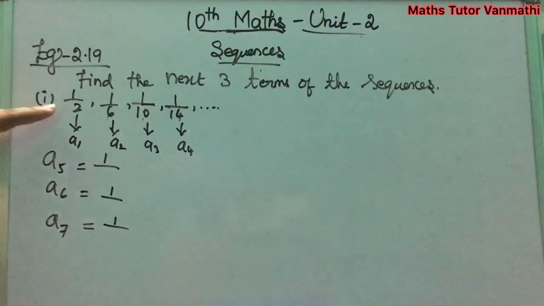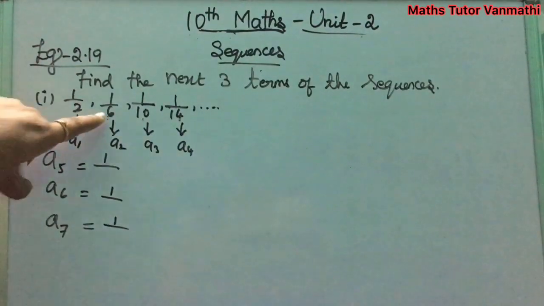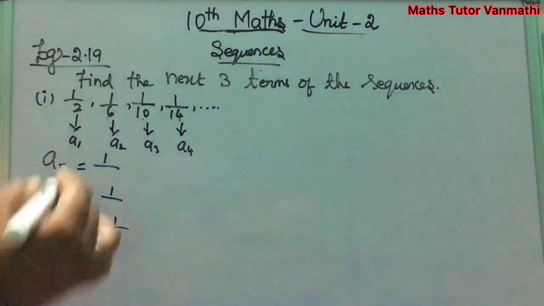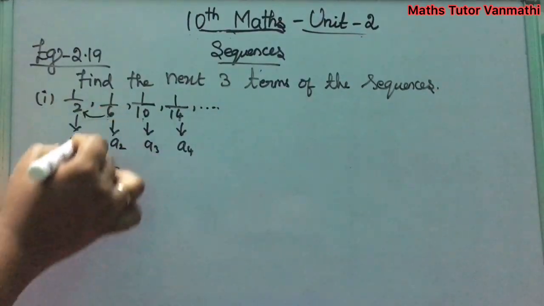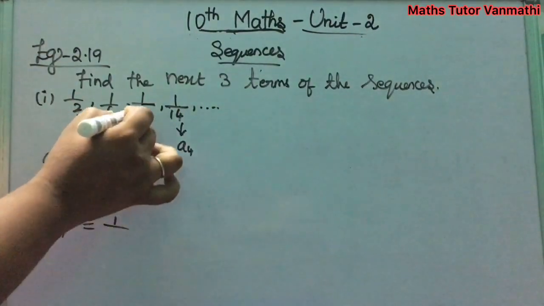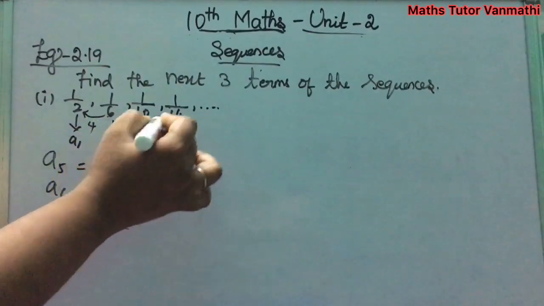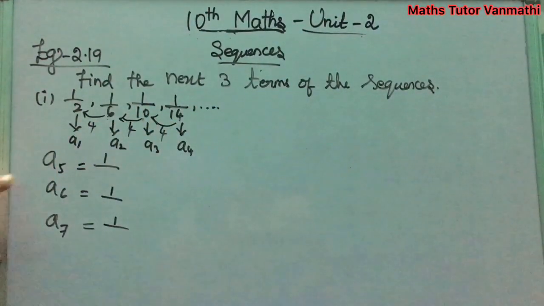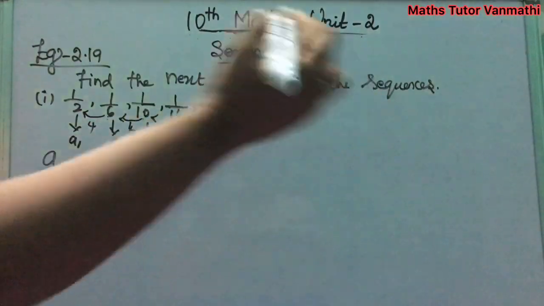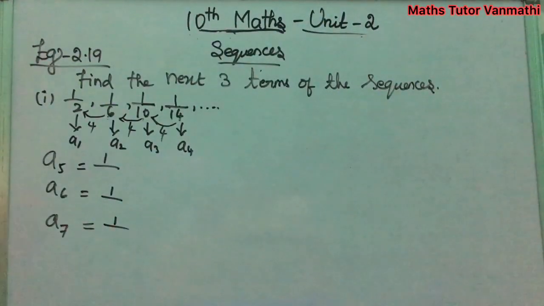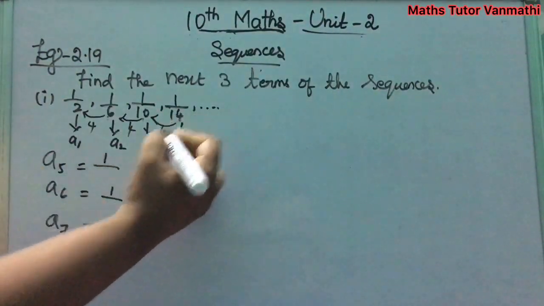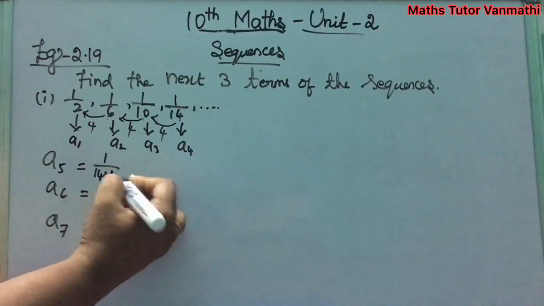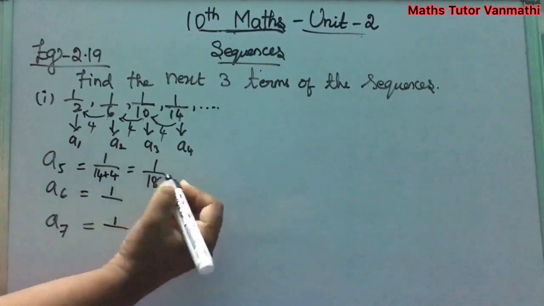Clear? Next see the denominator. Here 2, here 6. So taking the difference, subtracting 6 minus 2, you will get the difference 4. And 10 minus 6, again 4. 14 minus 10, again 4. By this, for A5, A6, A7, consecutively add 4 to each term. You will get 1 by 14 plus 4, that is 1 by 18.